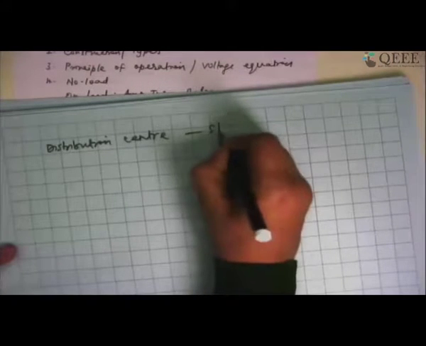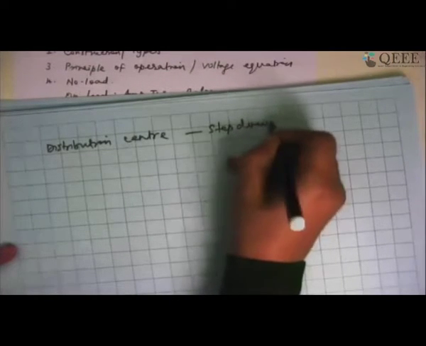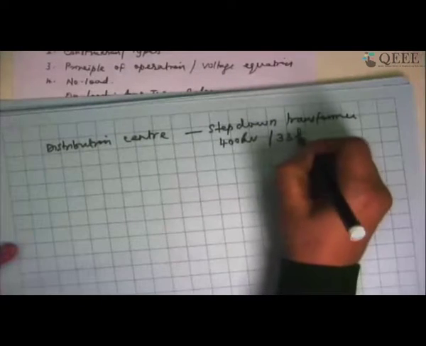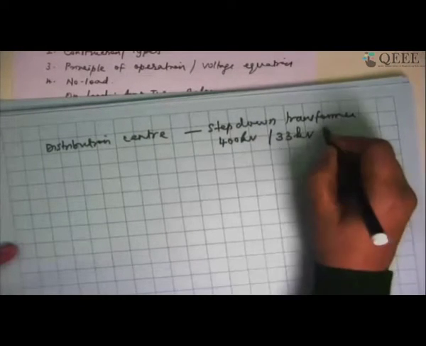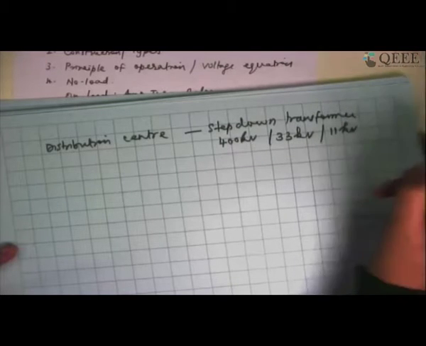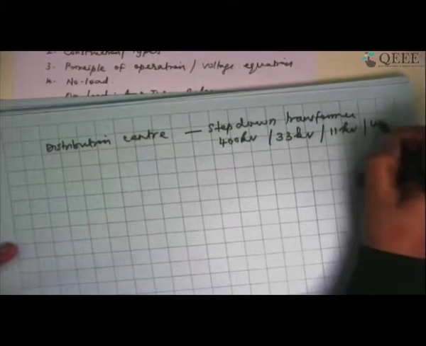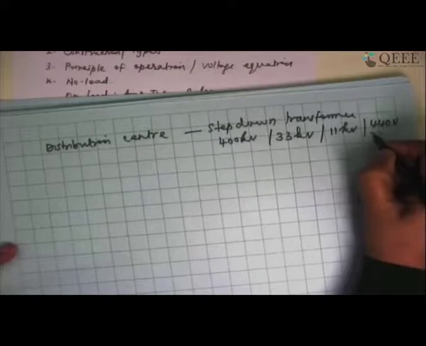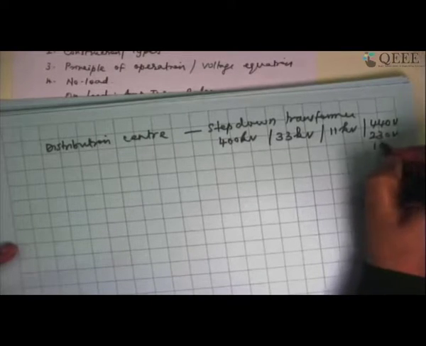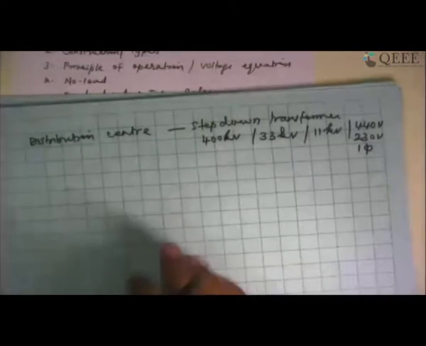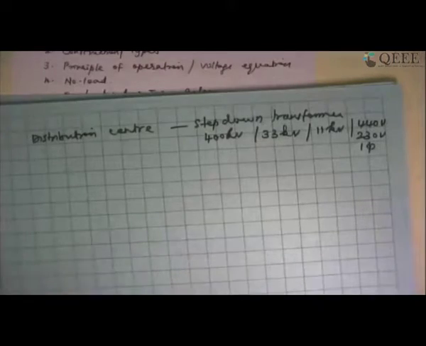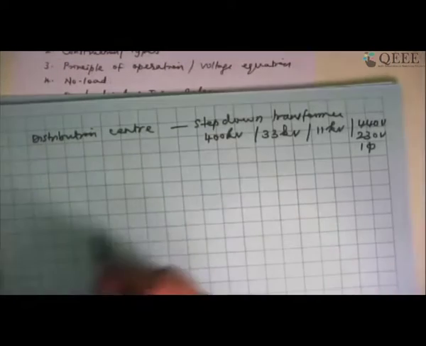And when it comes to the distribution center, I am essentially going to have a step down transformer where probably it will be stepped down from 400 kV to say 33 kV. From 33 kV further it may be taken to 11 kV. From 11 kV it will be taken to 440 volts and 230 volts single phase. So these are the various step down options. So we are going to have again a step down transformer here.